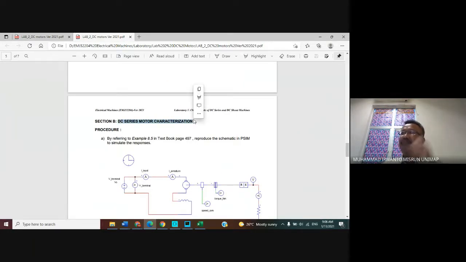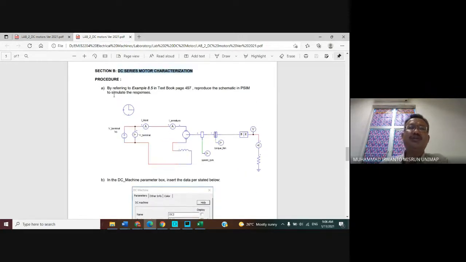The way it works is almost the same, the steps are the same, only the parameters of the DC motor change. Please refer to example 8.5 in the textbook, page 497, and reproduce the schematic in PSIM to simulate the response.